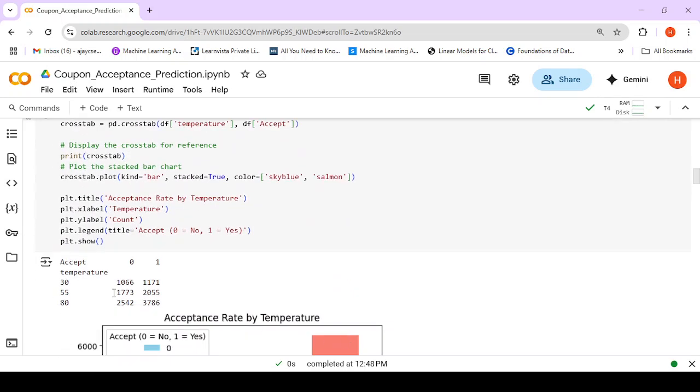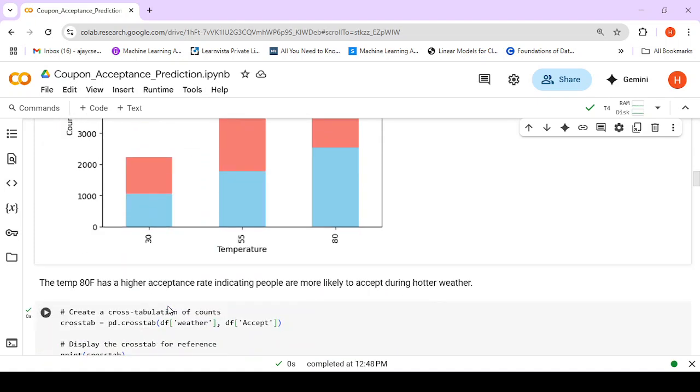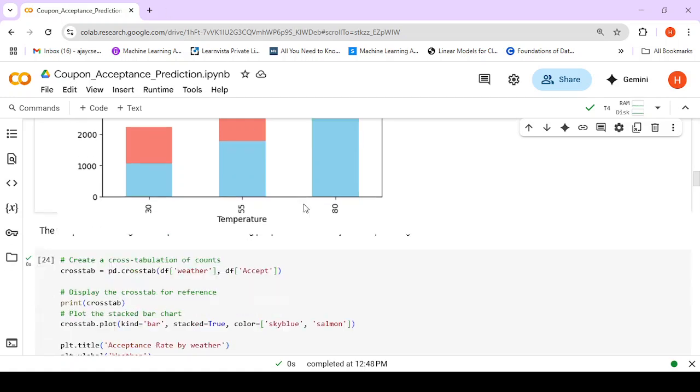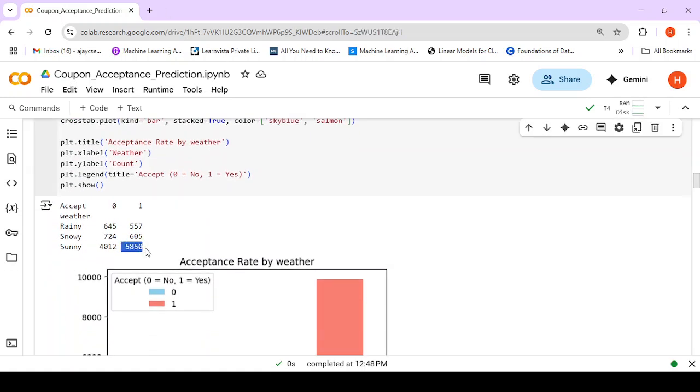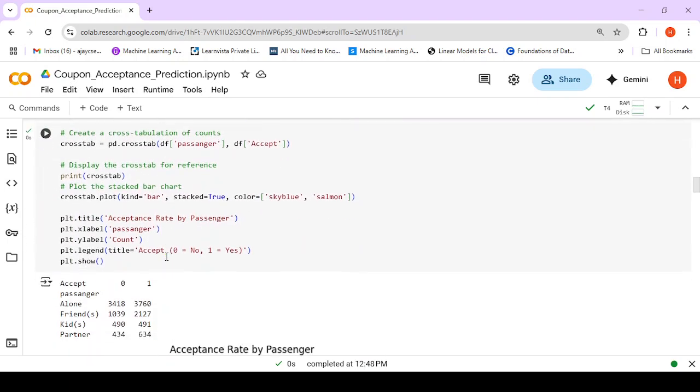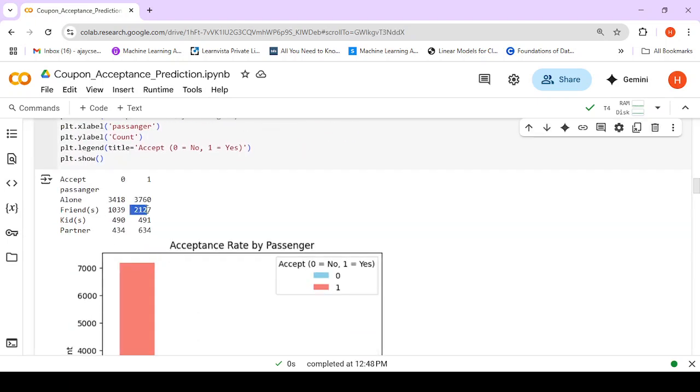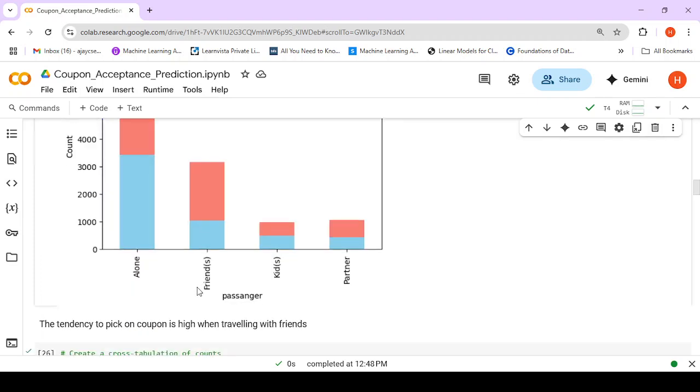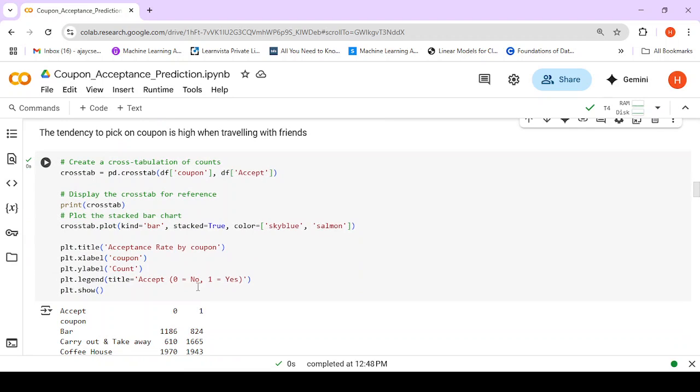Similarly, when it comes to temperature, here we see a stark difference indicating that the person is likely to accept when the weather is hotter, when the temperature is higher, which is again indicated in the case of weather also. Here we see the person is more likely to accept in the case of sunny weather. By passenger, again we see a double difference, indicating the person is likely to accept when they are traveling with friends. So this is how EDA is helping us in understanding the data.